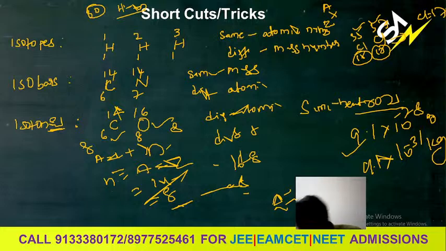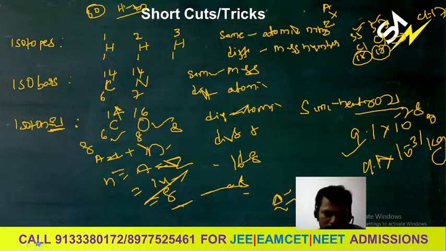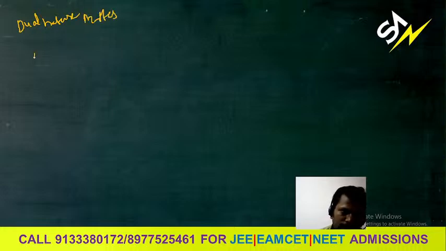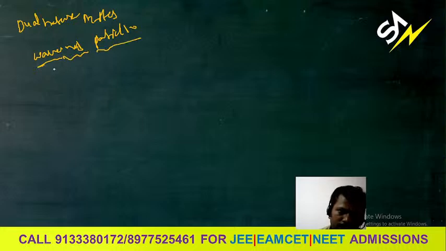Okay, so before that, the dual nature of matter. Some of the topics are here, you can learn this one. What is the dual nature of matter? Dual means two natures. Matter has two natures, that is wave nature and particle nature. Particle nature means mass. Wave nature means movement. Mass nature is also there.